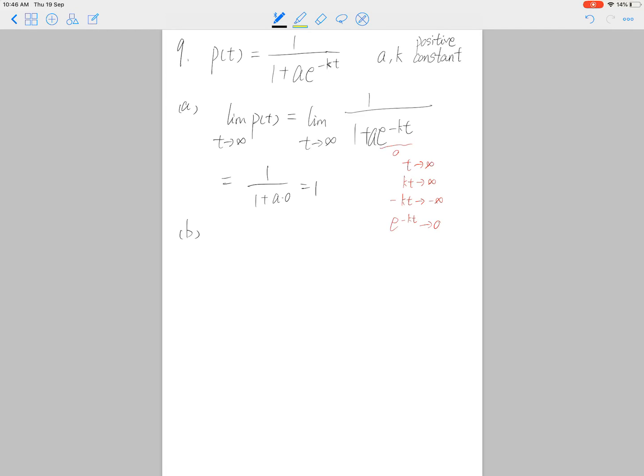Second part, for A equal to 10 and K equal to 0.5, how long will it take for 80% of the population to know the rumor? Now P(t), the percentage, is 80%. Then you just have to substitute in: 0.8 equals 1 over 1 plus 10 e to the power of negative 0.5 t.